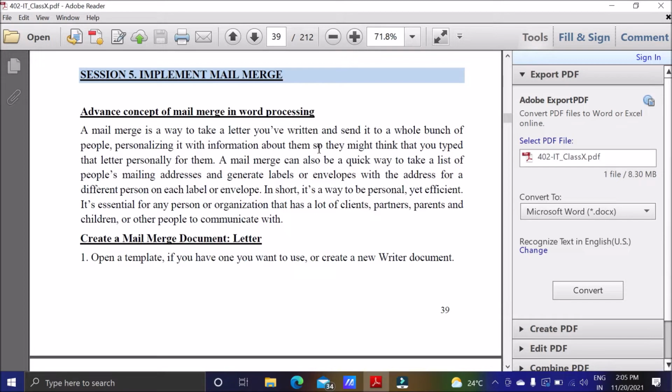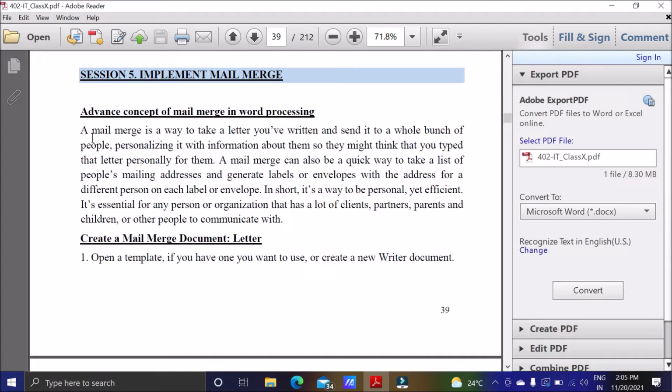Individual person to whom I have to send it. Then I have to type it again and again. So instead of typing it again and again, I can go for mail merge. I will create a data source from where I will get the data, and every letter will get personalized. It is a very good thing if you have to send somehow the same type of letter to so many people at the same time. This will help you.